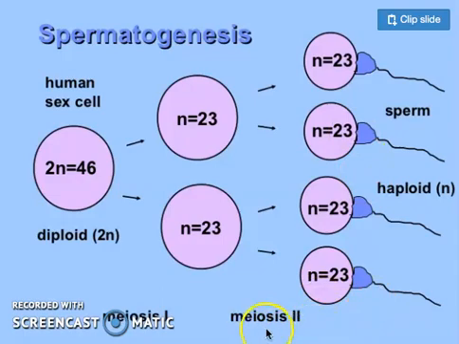And here you can see meiosis II is almost similar to mitosis, in which the chromosomal number is conserved in the second meiotic division. But in the first meiotic division, the chromosomal number is halved. That's why the first meiotic division, or meiosis I, is also called reductional division or reduction division, in which the chromosomal number is reduced to half.